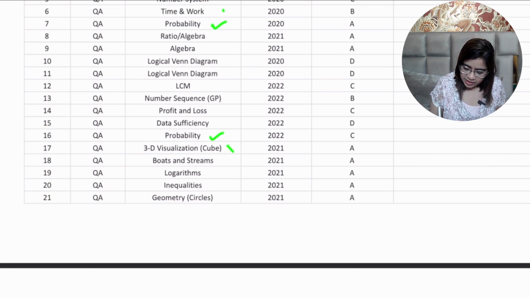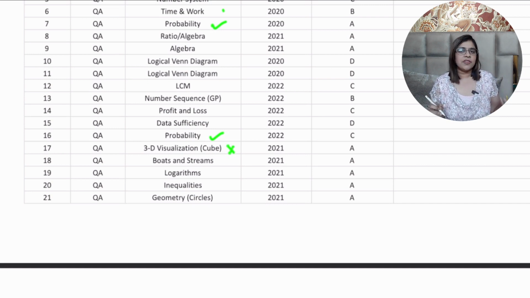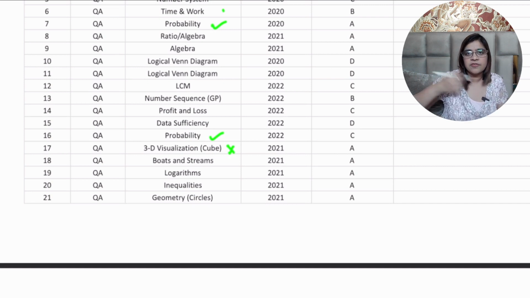One new thing is a kind of 3D visualization of a cube where the painting is done and then they are broken and then you have to see how many parts are painted. So it's a bit of visualization. It's a 1 day topic, so you can give around 3 hours to understand that topic pretty well if you want to invest your time into. And if you see that in the first 2 hours you're not able to understand a single bit, then you can skip the topic as well.